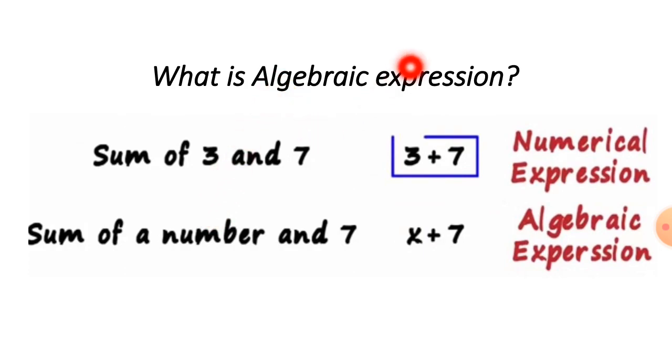What is an algebraic expression? We have done the numerical expression. Now it is the turn of the algebraic expression. Sum of a number and 7. Whenever a number is written in the place of a digit, we call this an algebraic expression because the number is not known. It is unknown because we don't know what will come here, 3, 4, 5. So we have written over here number. How will we write it? x, sum is plus, and 7 is the same 7. This is called the algebraic expression.